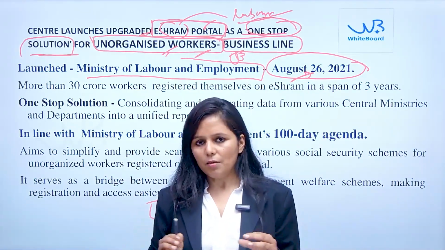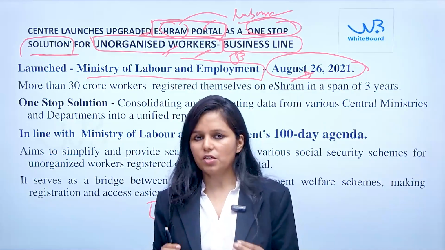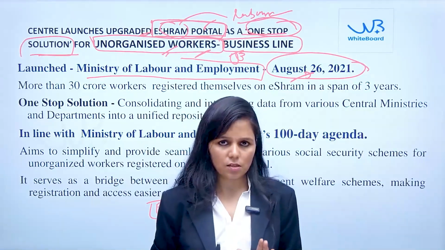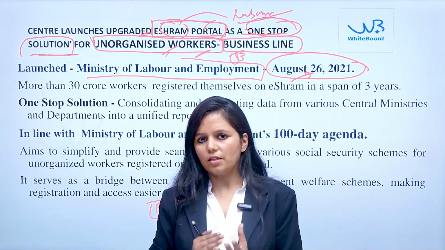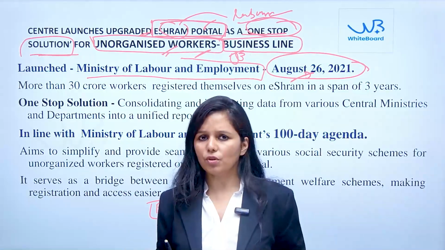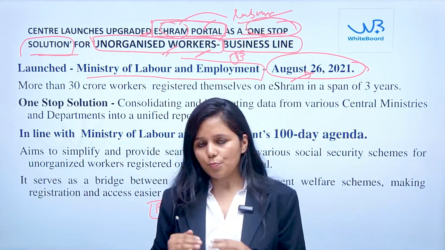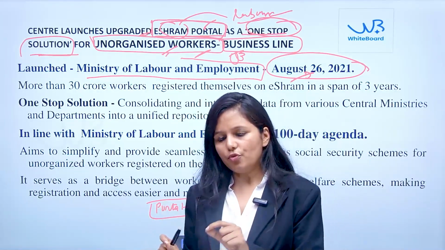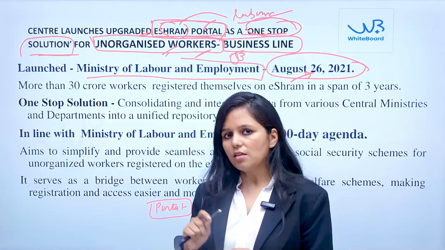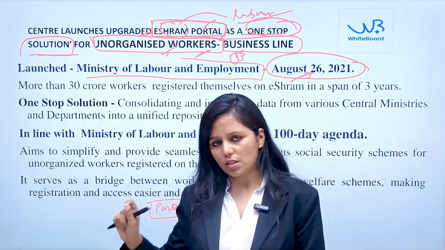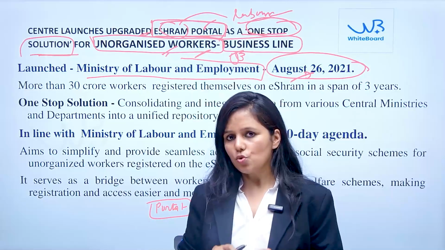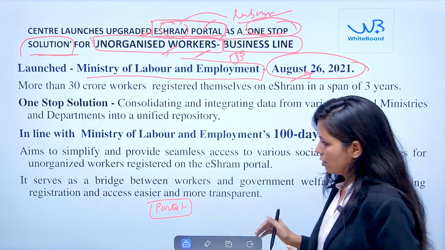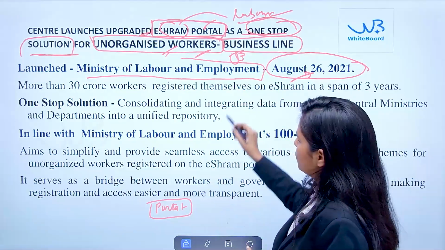But at the same time, there is a need for coordination among all the ministries as far as the unorganized sector is concerned. So all the social security related schemes which are meant for the unorganized sector are provided on this particular portal. Okay. So now what will happen? A laborer from the unorganized sector can register themselves on this e-Shram portal and can have access to the benefits of all the schemes at one particular portal. Fine. So this is the basic objective of this e-Shram portal.